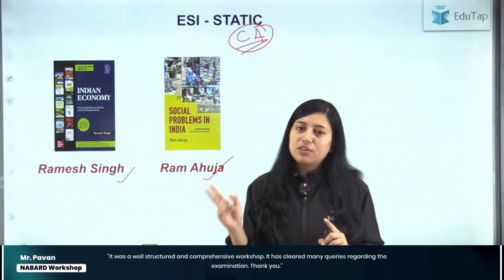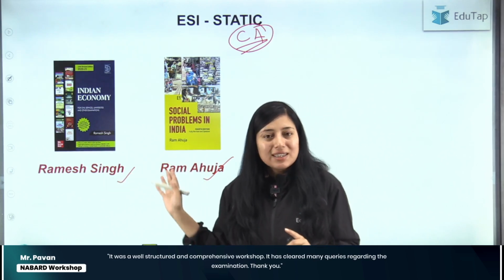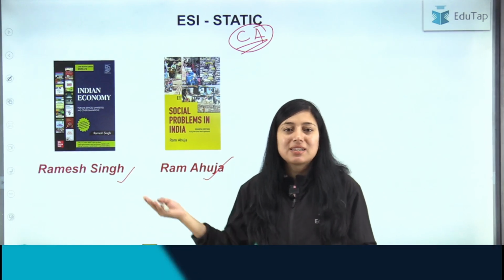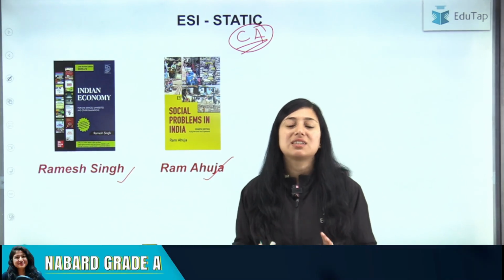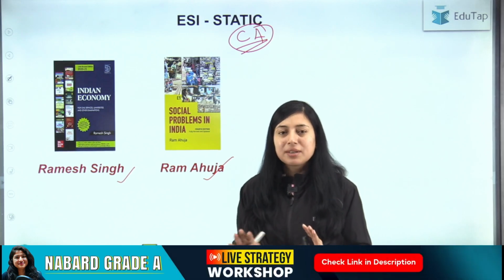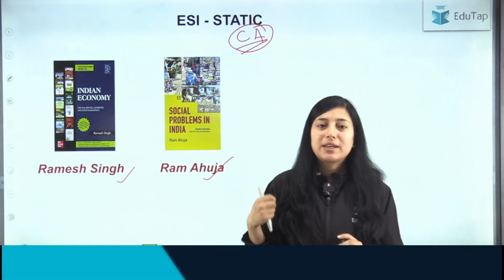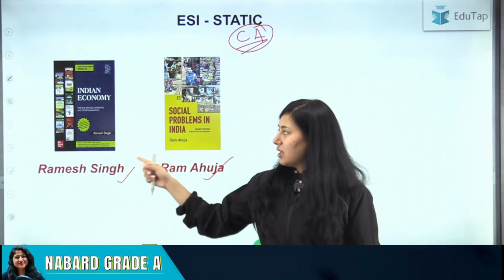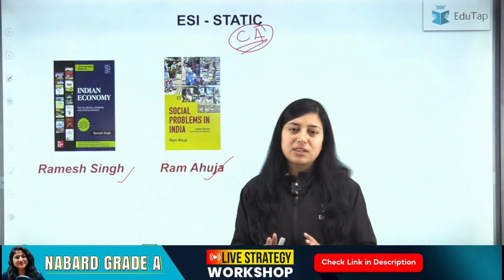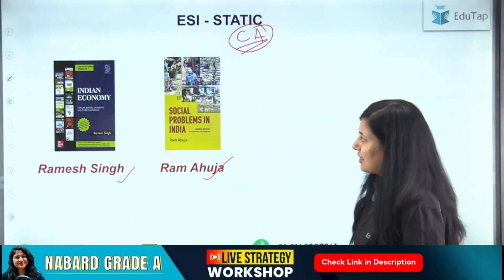Refer to the syllabus, refer to the PYQs, just mark the important topics, see the important chapters inside these books, read these chapters and build a general understanding. Prepare these topics as if you are going to write a descriptive answer based on them. So accordingly, just refer to these books and prepare yourself. Okay, so that was the source for ESI static.